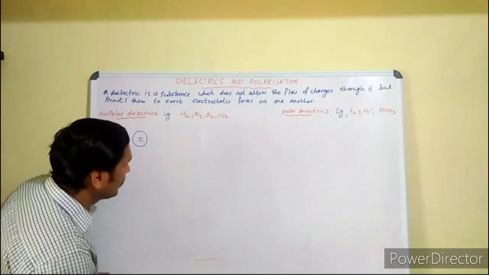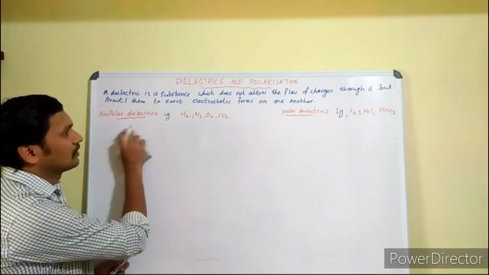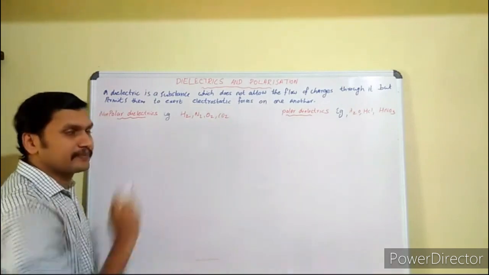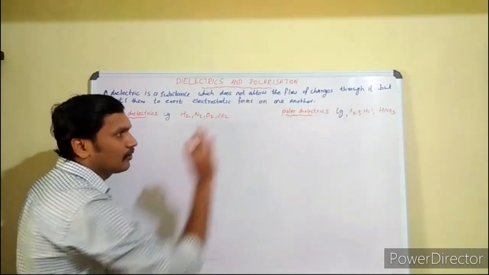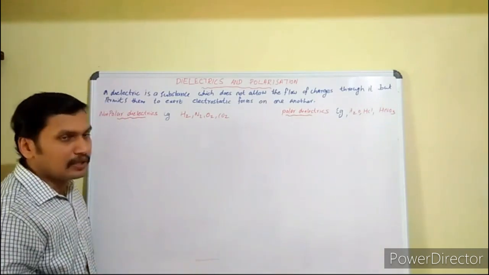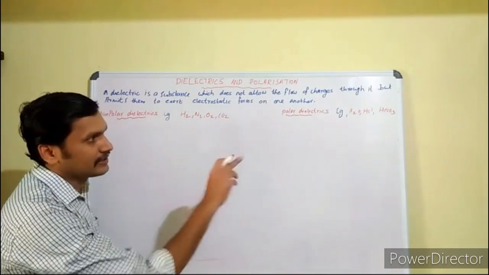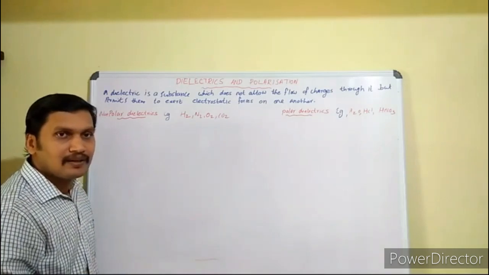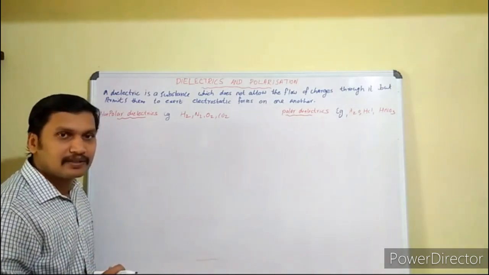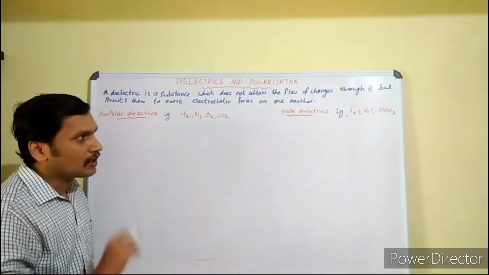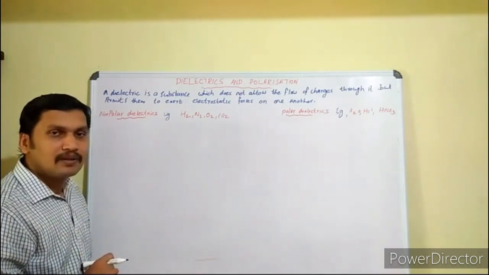Let us see what polar dielectrics are. A dielectric made of polar molecules like water, HCl, HNO3 is known as a polar dielectric. Hope you all remember what polar molecules are.